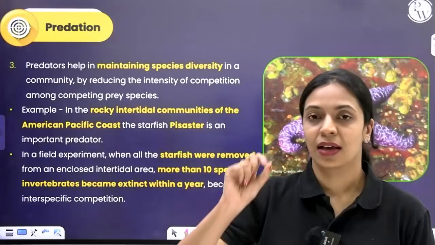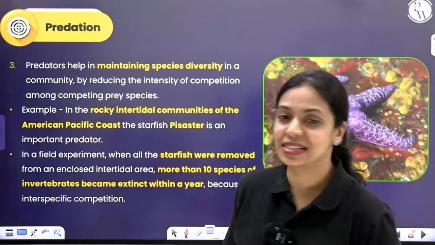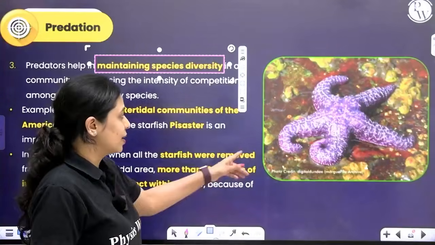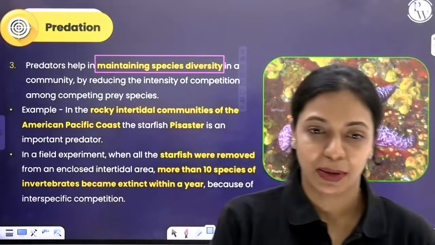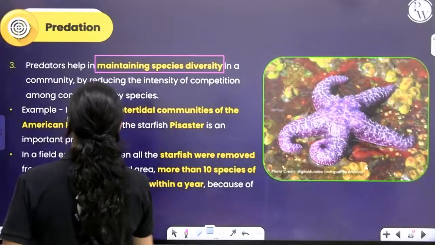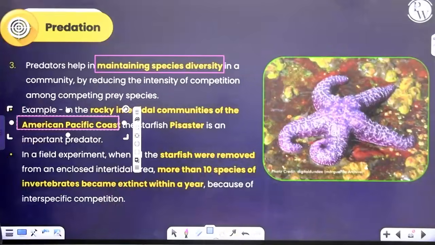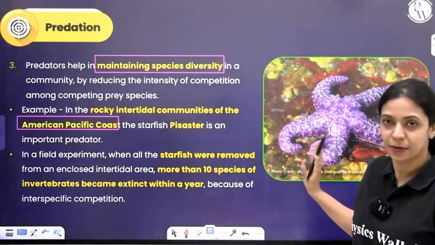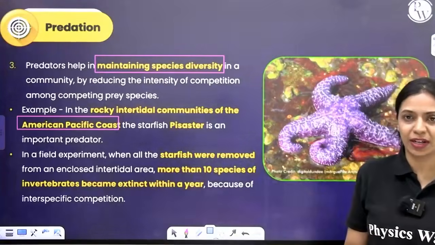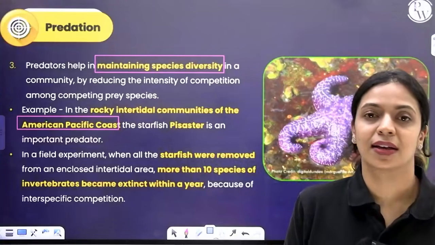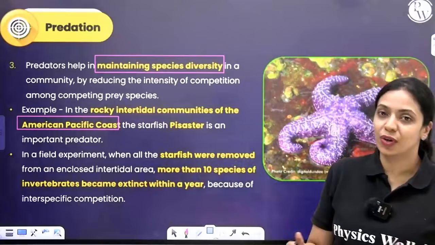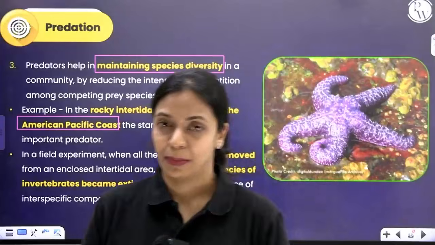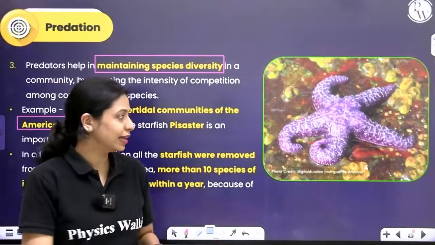The third thing is, predators maintain species diversity in an ecosystem. I'll give you an example for this. There is an experiment that people performed in the rocky intertidal communities of the American Pacific coast. Over there is a starfish called the pisaster. This starfish feeds on small invertebrates like mollusks and other invertebrates. There were many different species of invertebrates present in that area. In the area where they performed this experiment, they experimentally removed this predator.